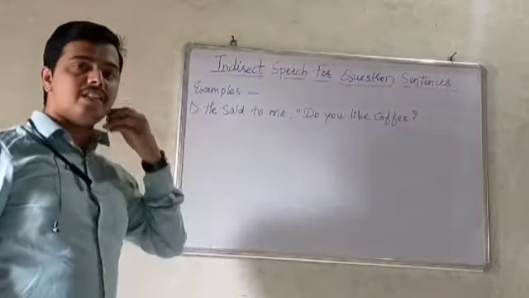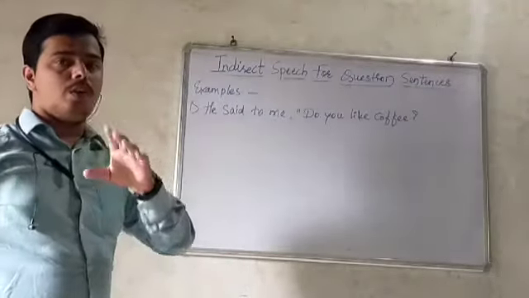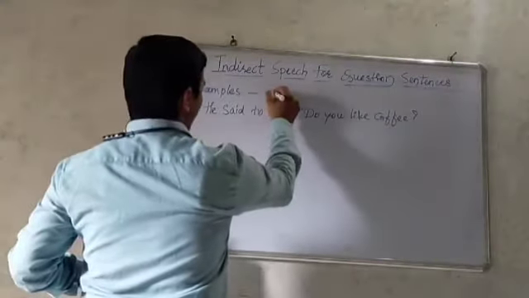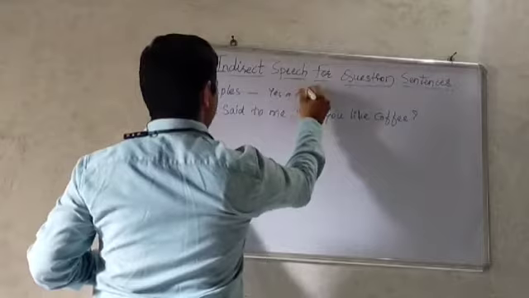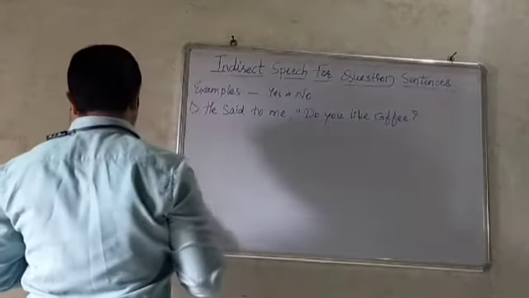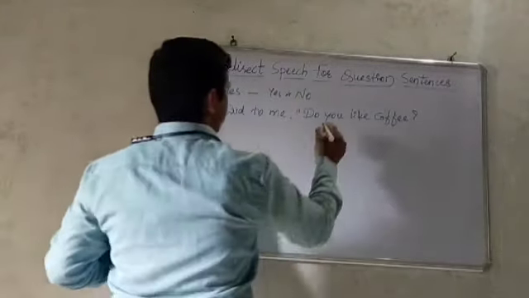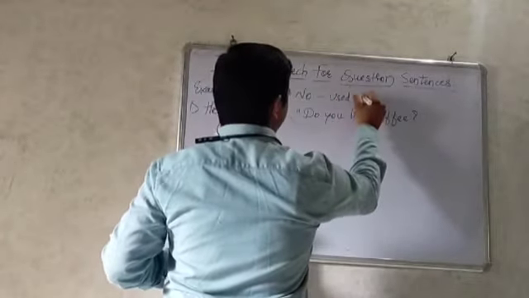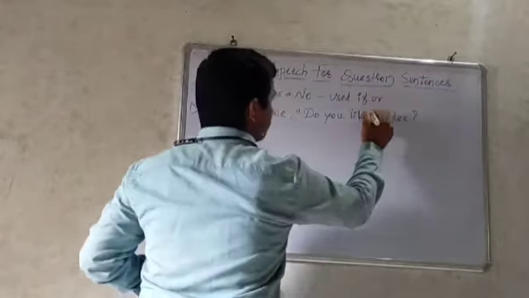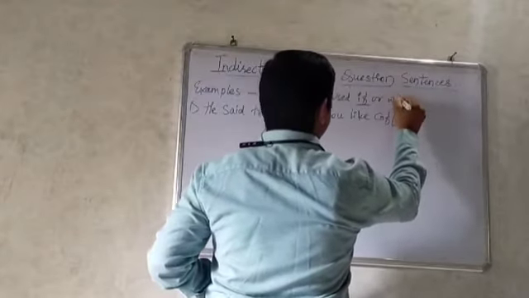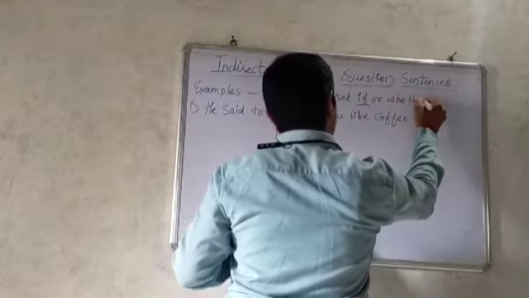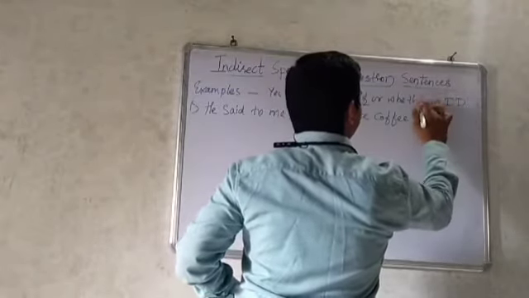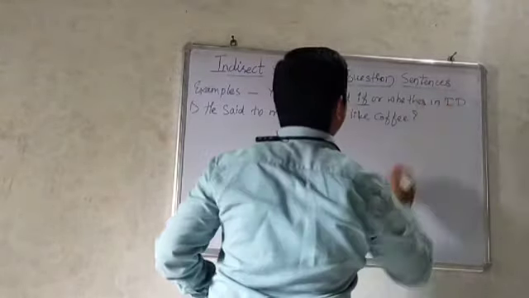So before this, let me tell you one simple rule. In yes or no type questions, use if or whether in indirect speech.